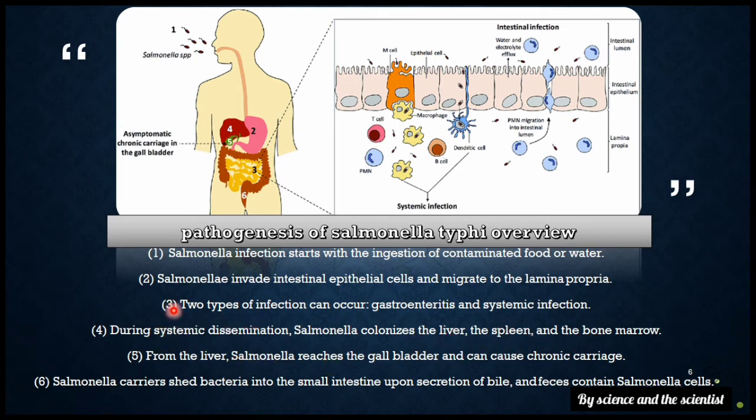These are the systemic organs, so it affects both the intestinal tract and other organs like the liver, spleen and bone marrow. From the liver, Salmonella reaches the gallbladder and causes chronic carriage. Salmonella carriers shed bacteria into the small intestine upon secretion of bile, and feces contain Salmonella cells.